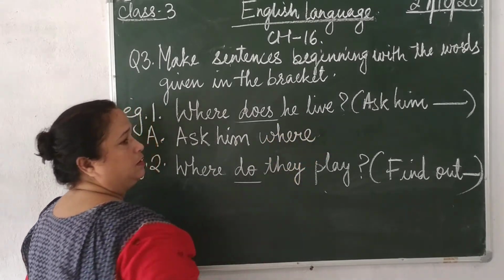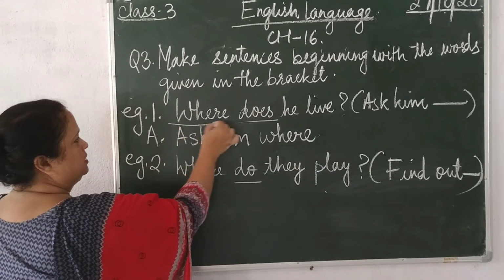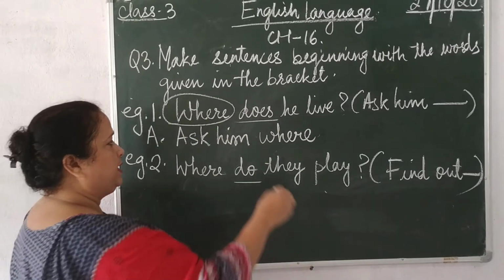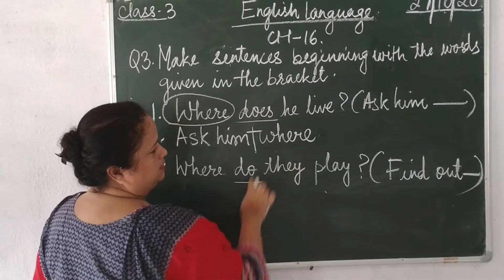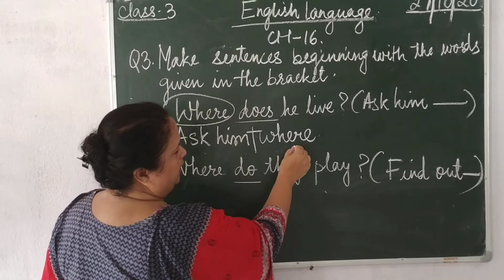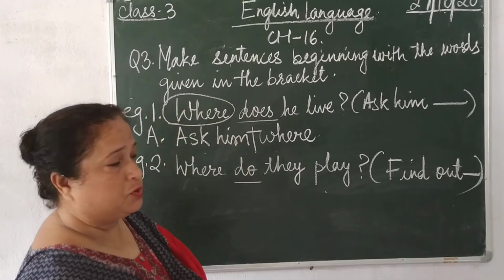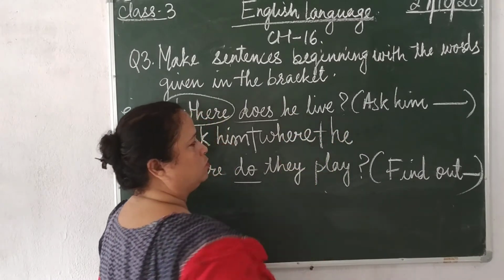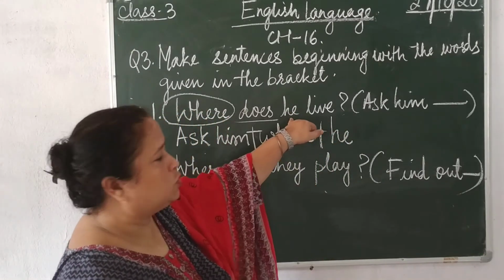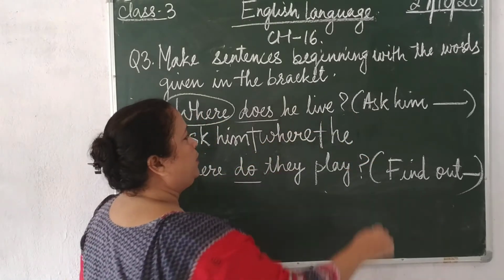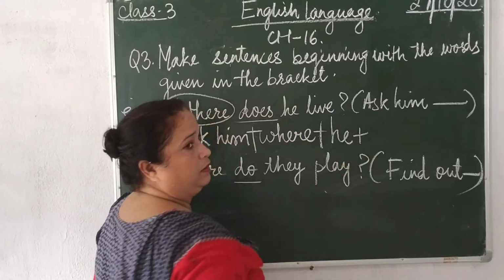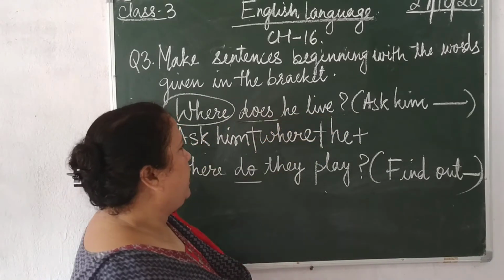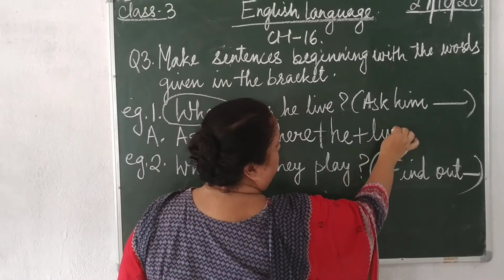Yesterday I explained that the question word is the interrogative word through which the question begins. So we add where. Ask him where. After where we are supposed to write the noun or the pronoun. Since there is no noun but there is a pronoun, we add he. Now we need to write the helping verb. But since there is no helping verb, there is only the main verb, and the main verb is live.